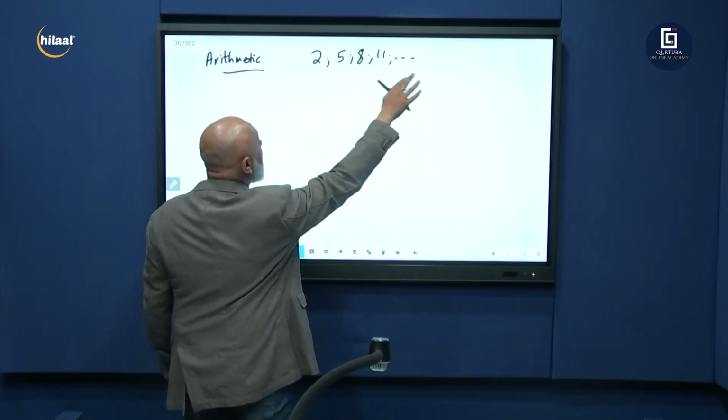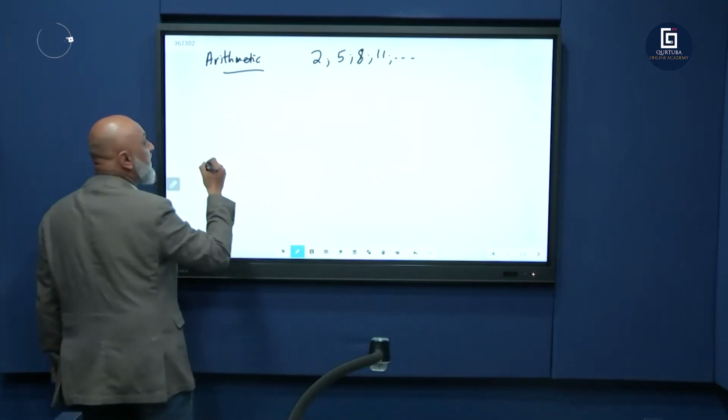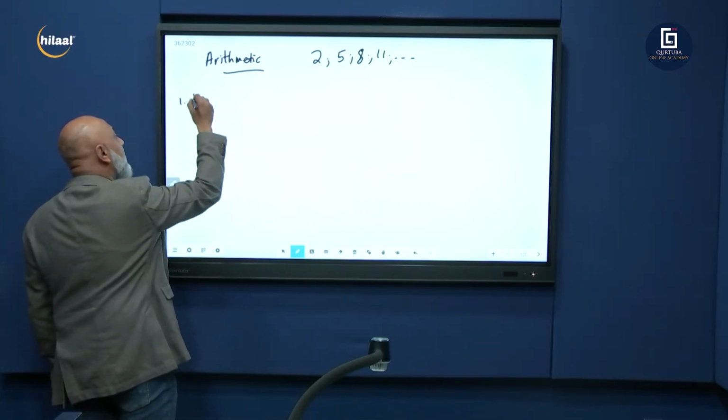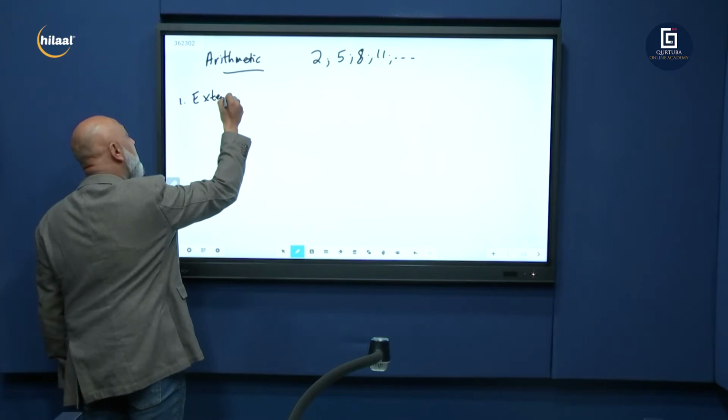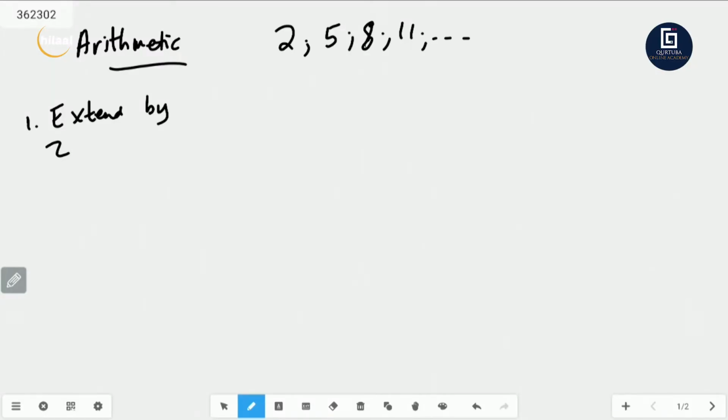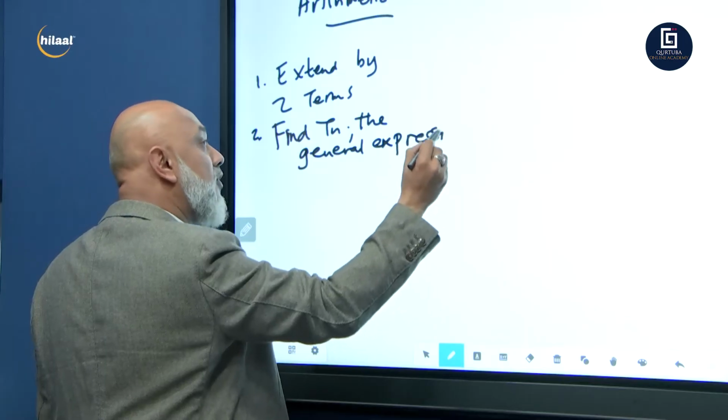So we got 2, 5, 8, 11. What would your questions be in your exam? Question number 1, extend by 2 terms, if the pattern continues or behaves in the same way. Find Tn, the general expression. The formula. Basically, you must give a formula for those terms.